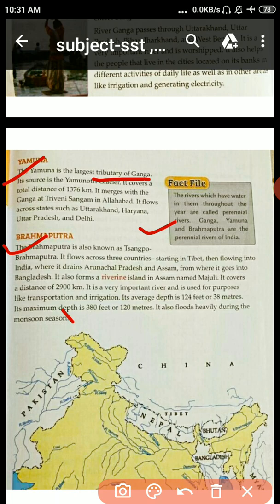Okay student, it covers a distance of 2900 kilometers. It is a very important river and is used for purposes like transportation and irrigation. Its average depth is 124 feet or 38 meters. Its maximum depth is 380 feet or 120 meters. It also floods heavily during the monsoon season.